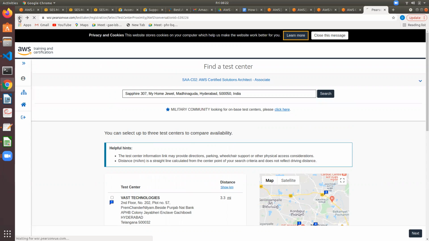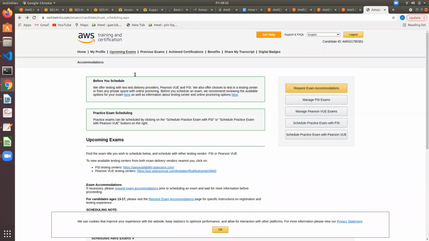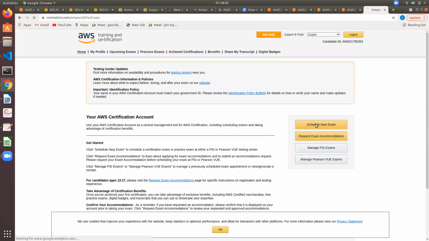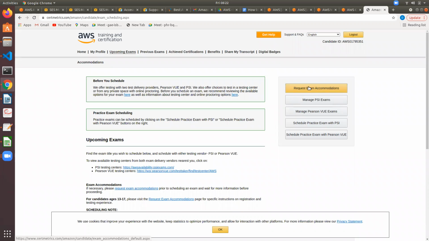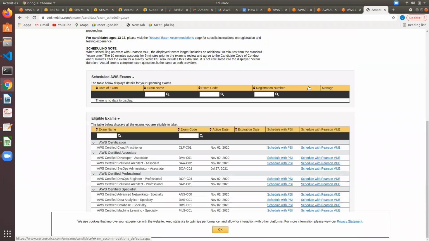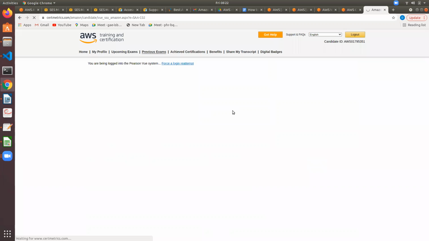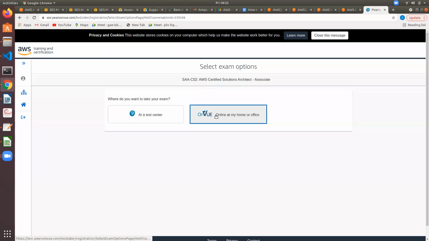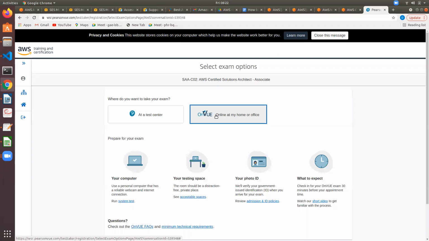And coming to the online proctored exam, schedule a new exam. AWS Solutions Architect Associate. Schedule with Pearson View. This time, say we will opt for the online exam.